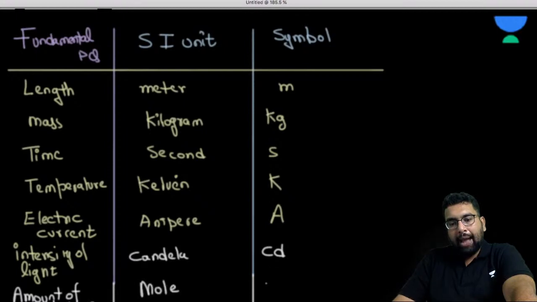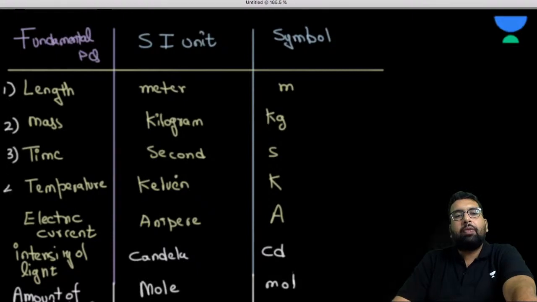Mole, and it is given as MOL. What is the symbol? Symbol is MOL. So these are your 7 fundamental units: 1, 2, 3, 4, 5, 6, and 7. These 7 fundamental units are used to describe any physical quantity that you are going to see in future or might have seen before you came to this lecture.